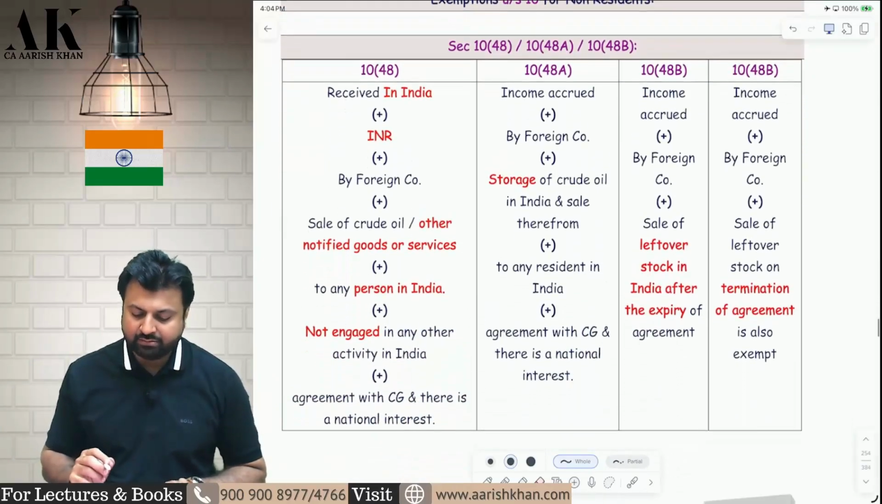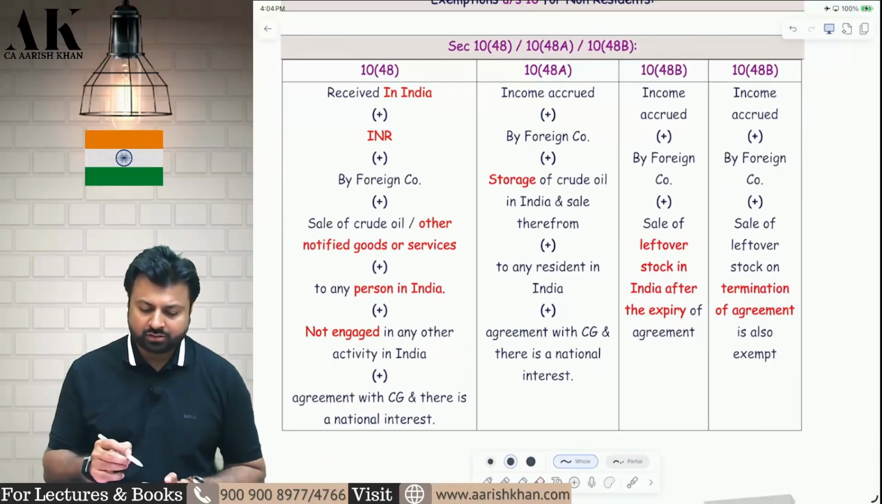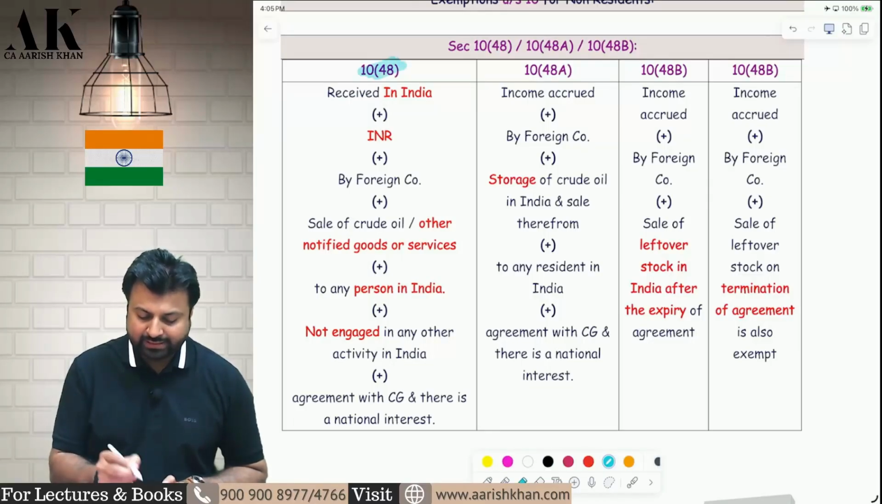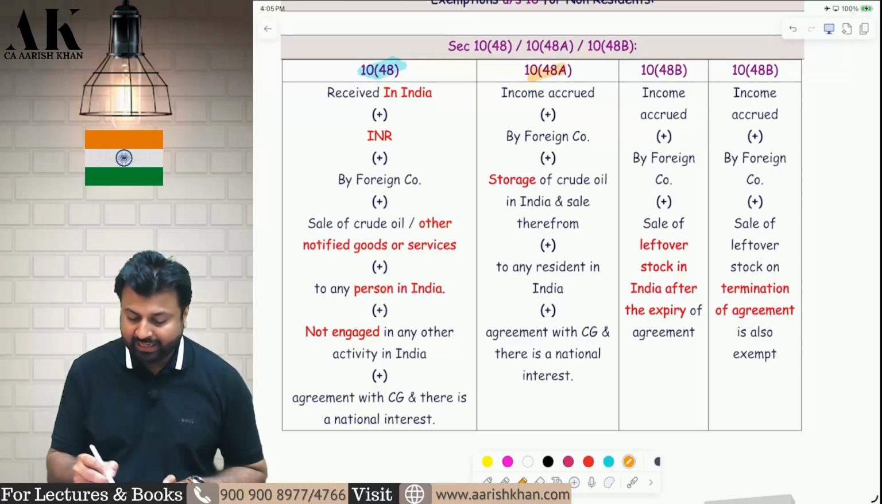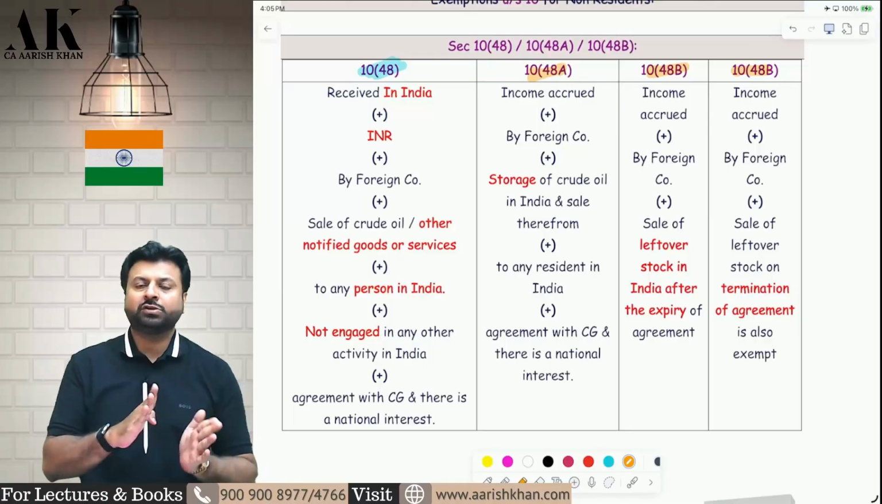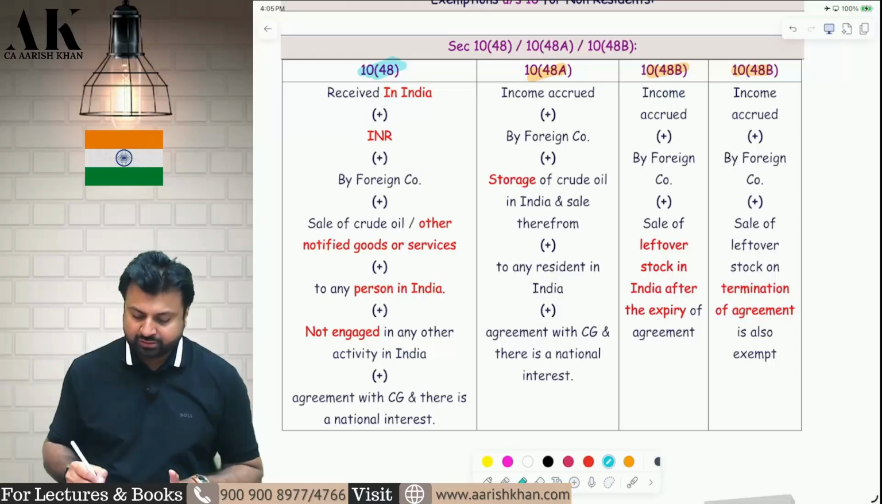The very first exemption is for certain foreign companies who are engaged in exploration of oil and selling of crude oil. So the first exemption that we are going to see over here is section 10(48), then 10(48A), 10(48B). Now remember 10(48) is a separate section, and 10(48A) and 10(48B), these three sections are related to each other. The first one has nothing to do with the next ones, and the next ones are related to each other. Let's talk about the first one.